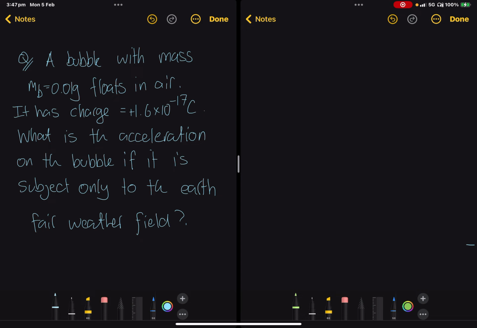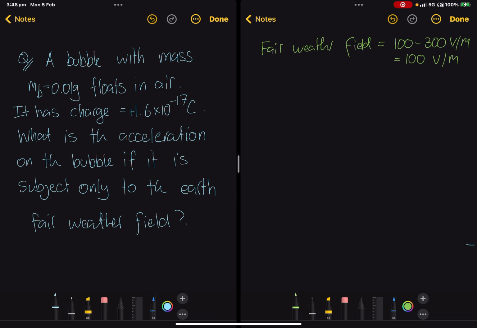Okay, so there's a concept in physics known as the fair weather field. And the fair weather field has a few different values. It has an electric field value associated with it, somewhere between 100 and 300 volts per meter. We're going to say that it's 100. We're going to use the lower bound, but this number can vary depending on who you ask, where you look, what research is done on it, etc.